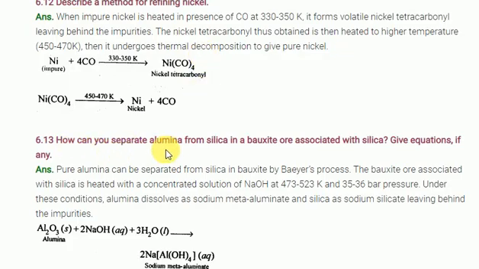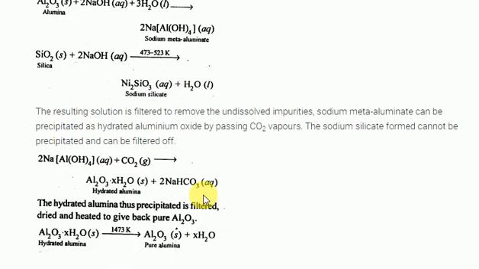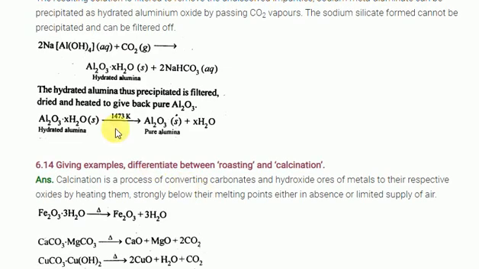How can we separate aluminum from silica in bauxite? Initially, aluminum hydroxide reacts with sodium hydroxide to form sodium aluminate, and sodium silicate will also form. This sodium silicate is left behind in the solution. When carbon dioxide is passed through sodium aluminate, NaAl(OH)4, aluminum hydroxide is precipitated, and when heated at high temperature it forms aluminum oxide, Al2O3.